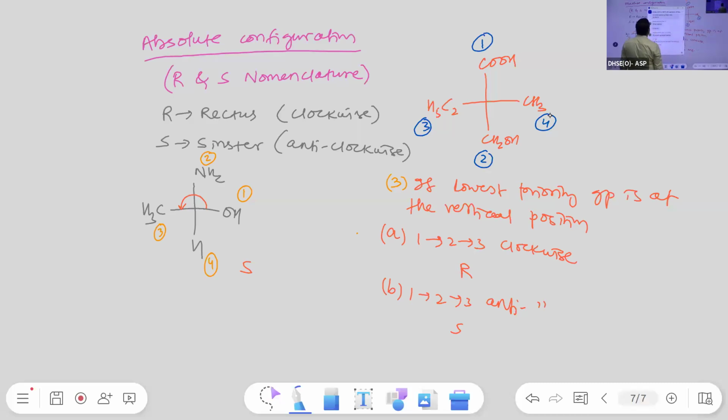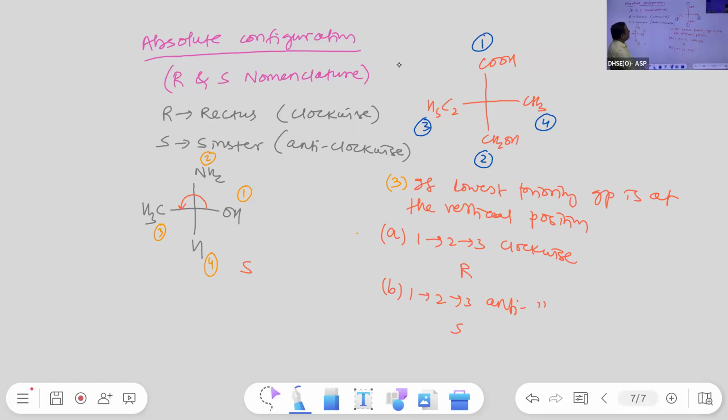Student, you have to use the priority rule or sequence rule for each nomenclature. If you forget, we will revise it. I have already explained it. The first rule: the more the atomic weight of the directly bonded atom, the more is the priority. The second rule: if directly bonded atoms are identical, then for deciding priority we have to look into the next atom.